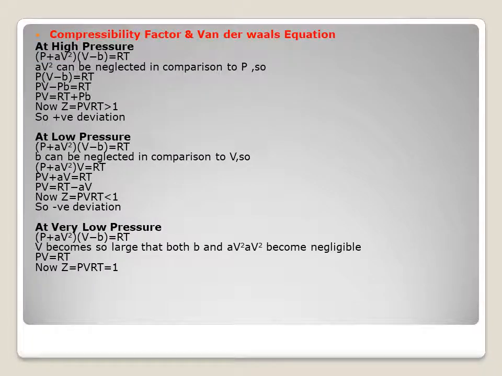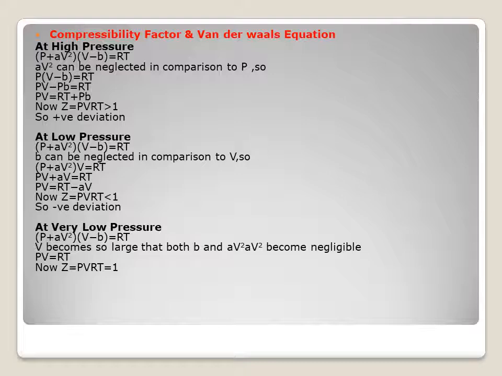Let us start with compressibility factor and the van der Waals equation. You have to solve at 3 points: at high pressure, at low pressure, at very low pressure. At high pressure, (P + a/V²)(V − b) = RT. a/V² can be neglected in comparison to P. So P(V − b) = RT, PV − Pb = RT. Now sort it out. Z will come out to PV/RT = 1 + Pb/RT. Z is greater than 1.